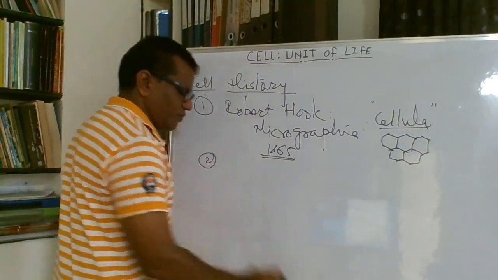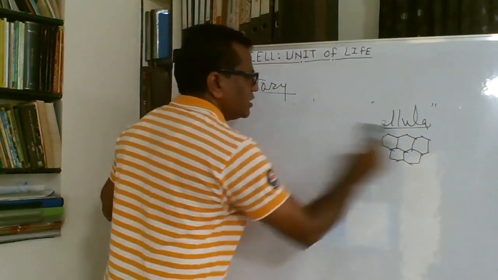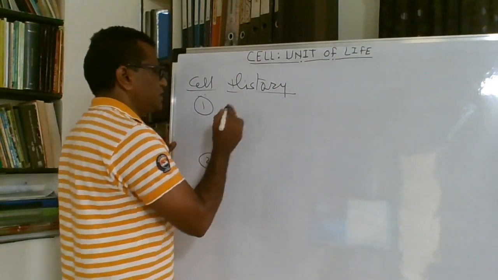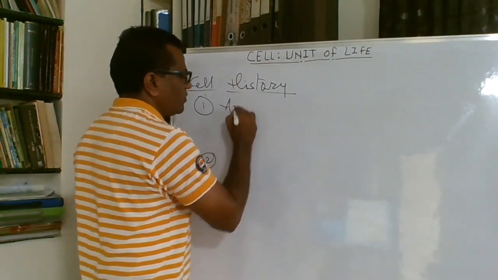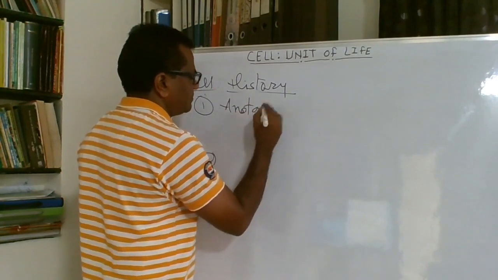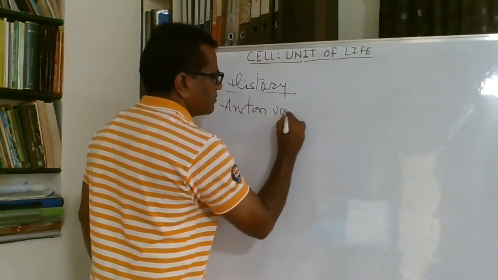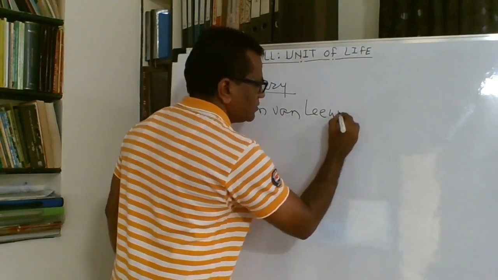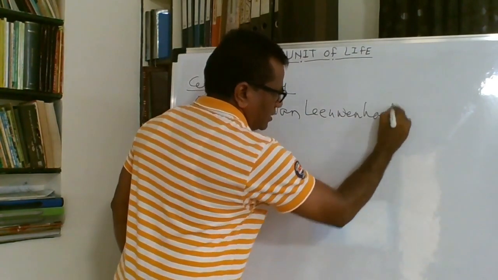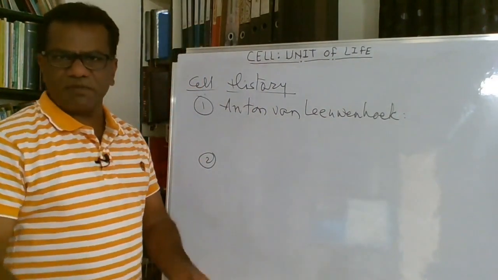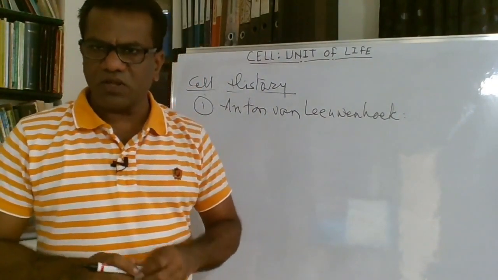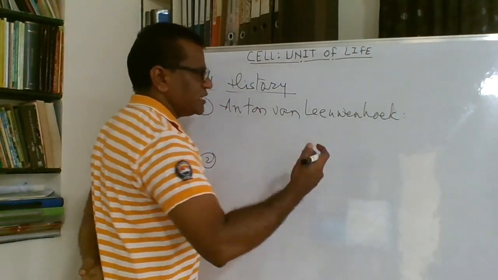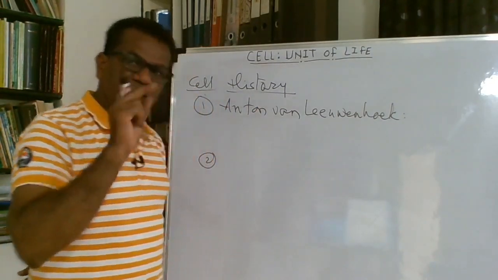The second one we all know, it is about the actual living cells. The actual living cells were observed by Anton van Leeuwenhoek. He again is famous for designing microscopes, and while designing microscopes he observed some living cells.